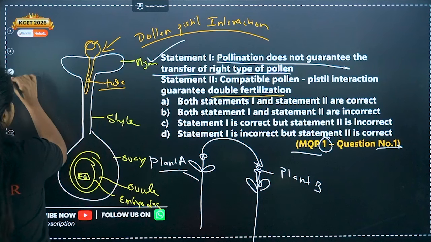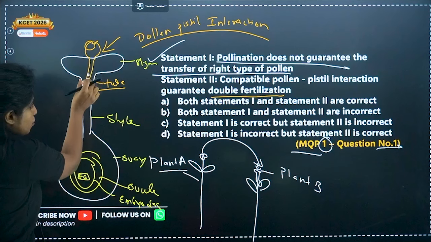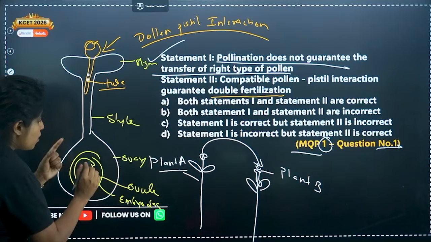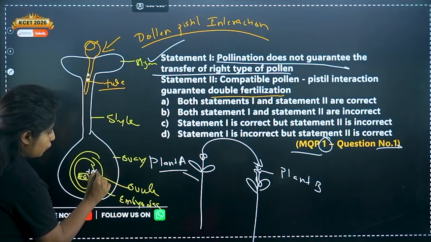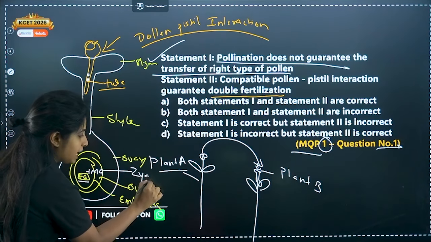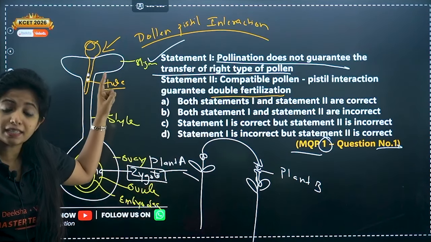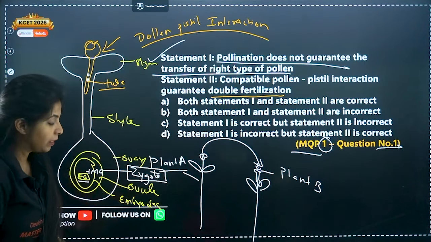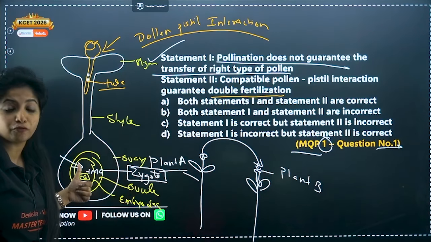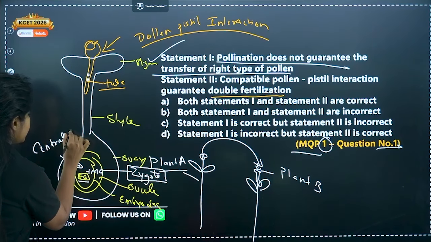Now, ma'am, there are 2 male gametes, right? So, do 2 of them fuse with 1 female gamete? No. Basically, this tube comes over here, gets inside the ovule, gets inside the embryo sac. One of the male gametes fuses with the egg cell, the female gamete, and forms the zygote. Ma'am, you said 1 more male gamete is there? Yes. That male gamete fuses with another cell also found inside the embryo sac. It is not the egg cell, it is another cell which you call the central cell.